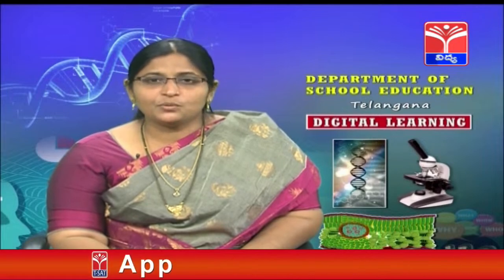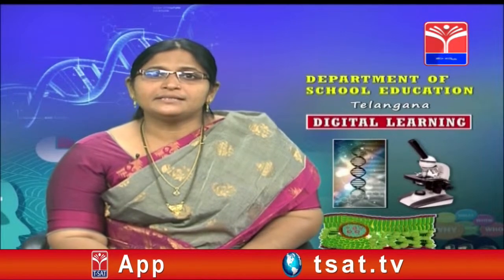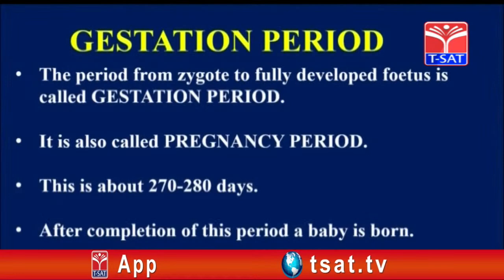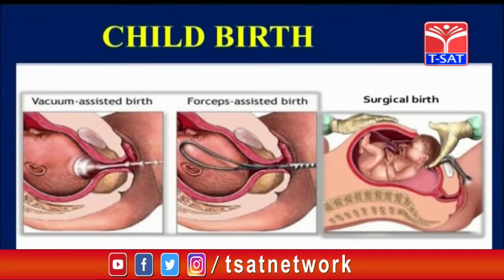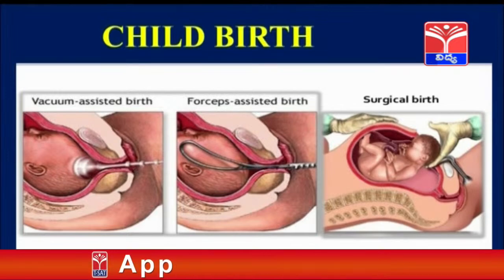Then after this, this gestation period is also called the pregnancy period. After completion of this period, a baby is born, and the childbirth will be done in different ways. So vacuum assisted birth will be there, forceps assisted birth will be there, or sometimes by operation the birth will take place.